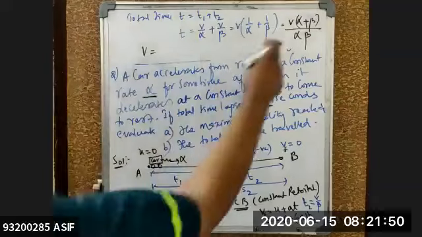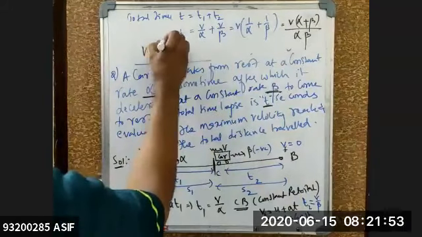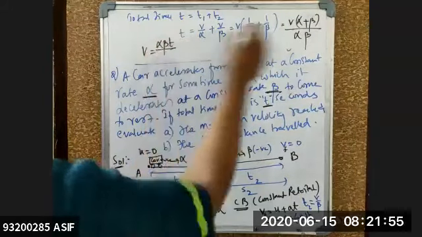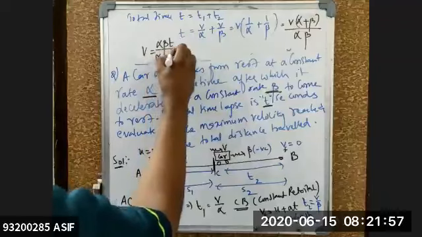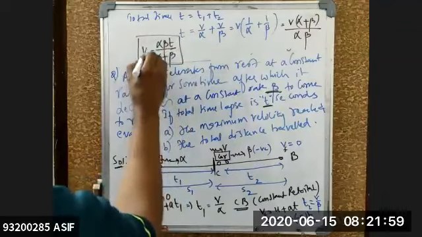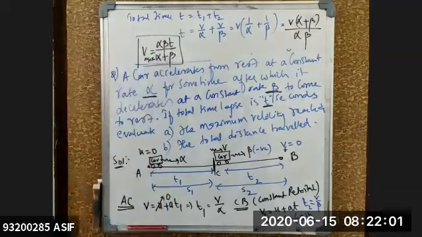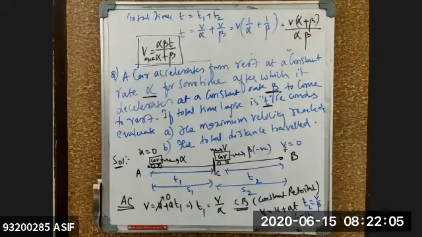So V is equal to alpha beta into T divided by alpha plus beta. This will be the maximum velocity which the body can attain. So V max is equal to alpha beta into T divided by alpha plus beta.